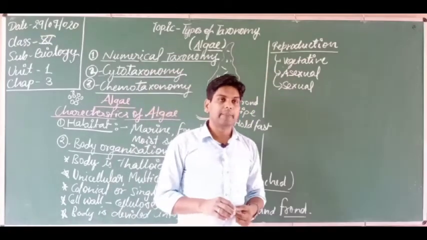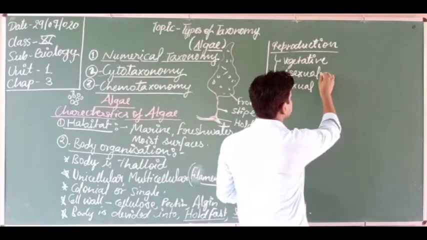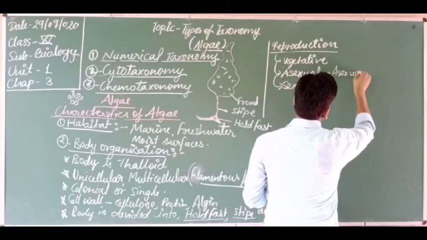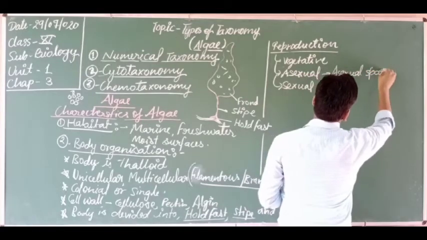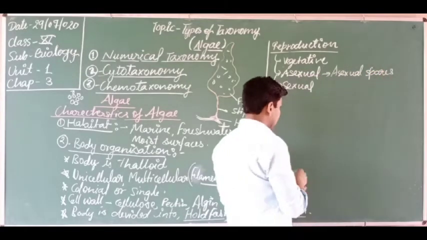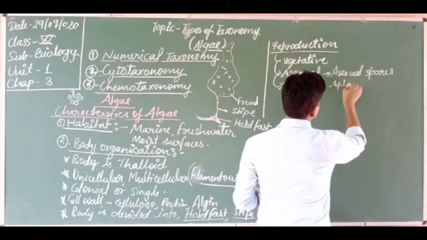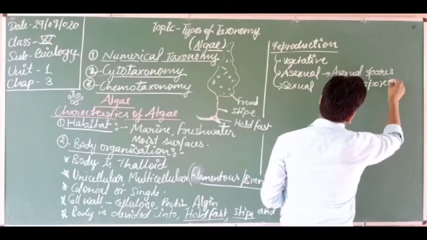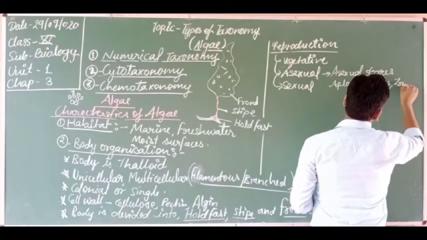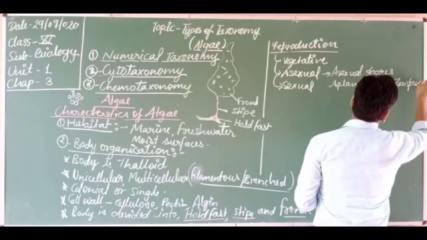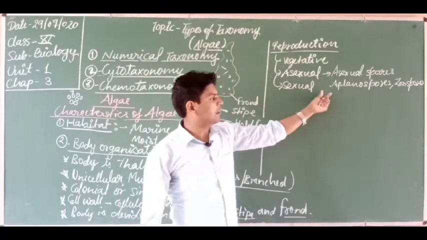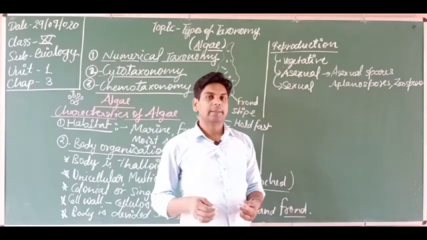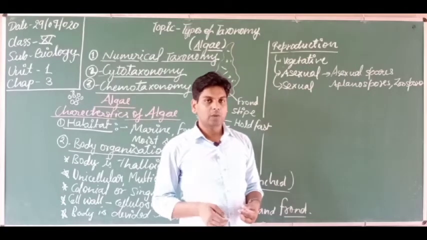Next, asexual reproduction. Asexual reproduction may happen with the help of spores, asexual spores. The asexual spores may be aplanospores, zoospores. Got it? So what is aplanospore? Aplanospores are the spores which are non-motile, meaning they don't have flagella to move.